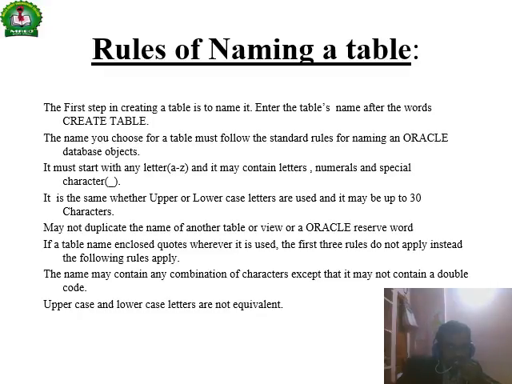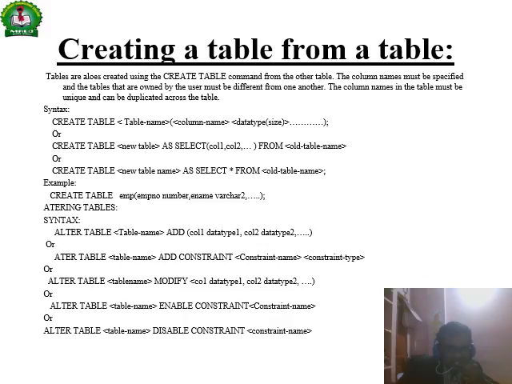A table is a collection of information. The first step is that you can create a table using SQL. Table names follow the standard rules for data objects: the name starts with a letter, may contain special characters, and underscore is also accepted. Uppercase and lowercase are allowed, up to 30 characters, and the name may not duplicate the name of another table or view in Oracle. You should not use Oracle reserved words as table names. Within double quotes, uppercase and lowercase letters are not equivalent.